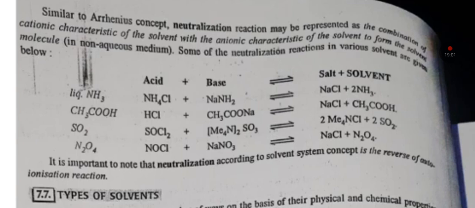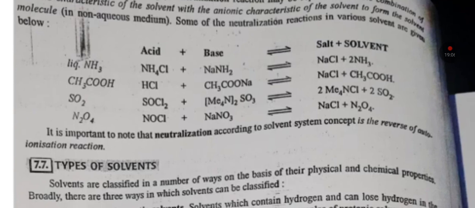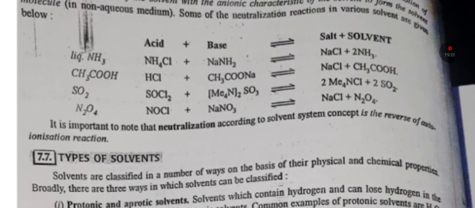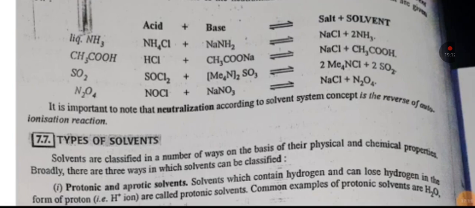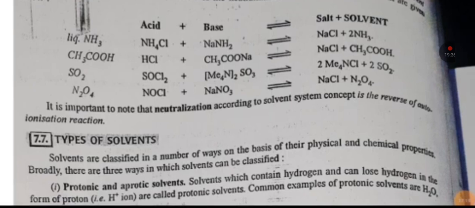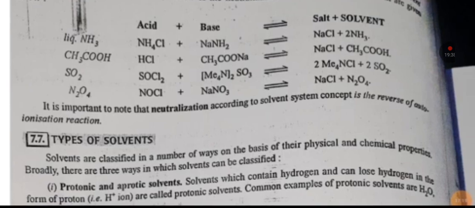Some neutralization reactions in various solvents are given below. In liquid ammonia, NH4Cl plus NaNH2 will give NaCl plus 2 NH3. HCl plus CH3COONa will give NaCl plus CH3COOH. SOCl2 plus (Me4N)2SO3 will give 2 Me4NCl plus 2 SO2. NOCl plus NaNO3 will give NaCl plus N2O4. It is important to note that neutralization according to the solvent system concept is the reverse of the auto ionization reaction.